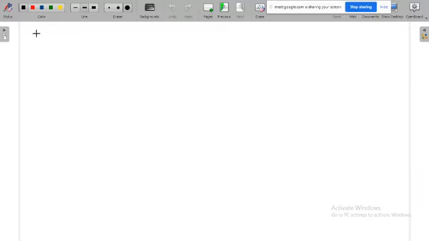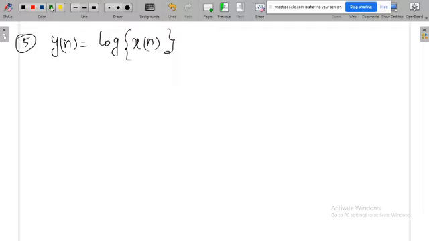Next question. y of n is equal to log x of n. Can anybody tell me what is the nature of this system, linear or non-linear? What is the operation of log? Log operation is linear one or non-linear one? y is equal to log x. Is it linear or non-linear? What is the nature of log? Anybody? No idea.